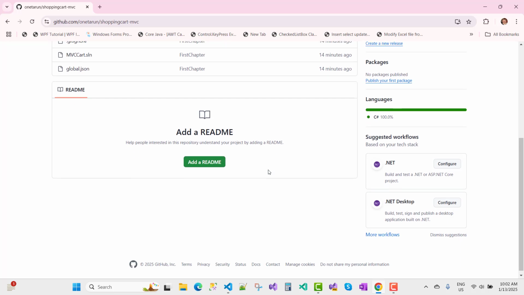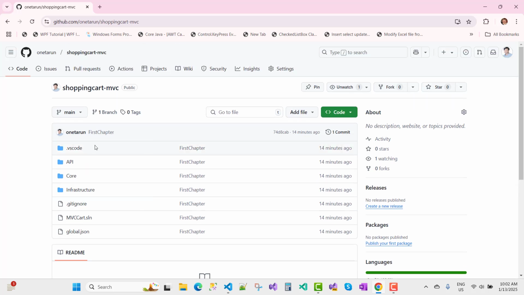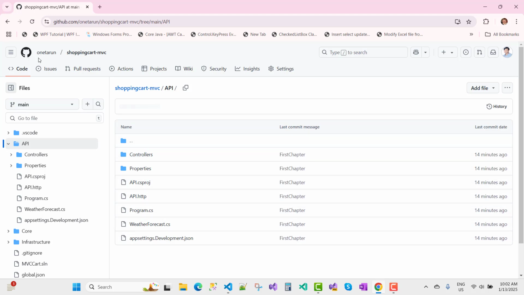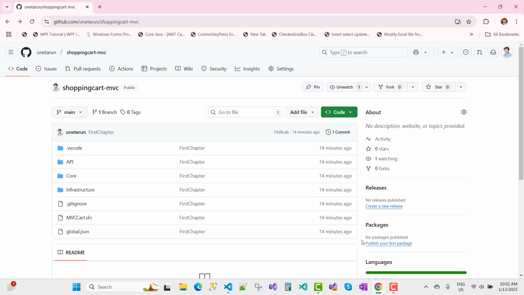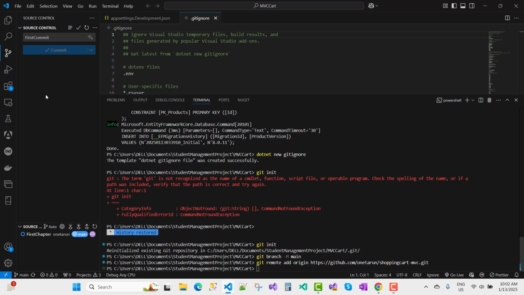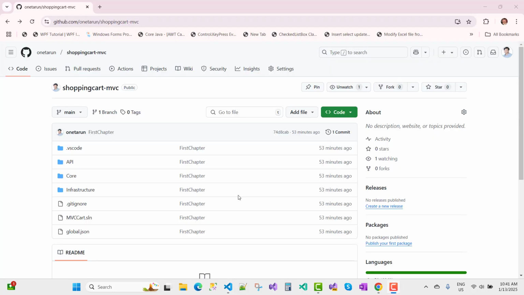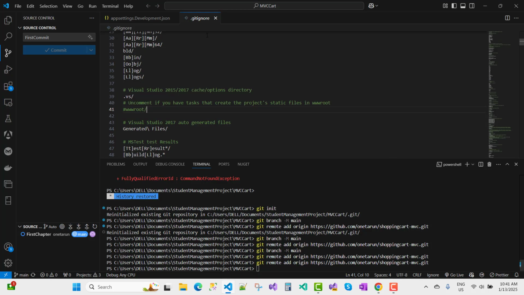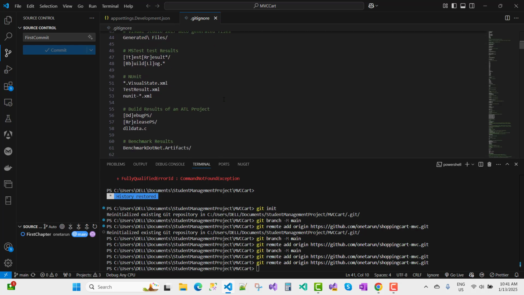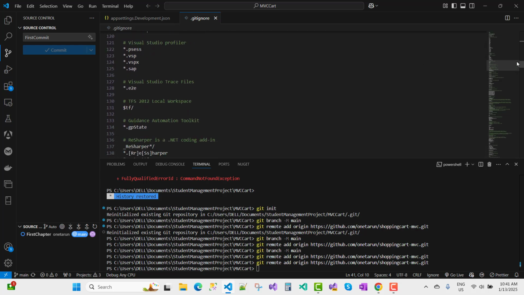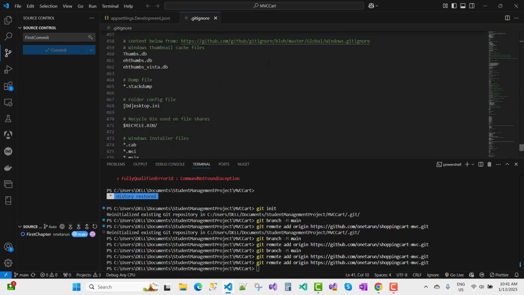Okay, so there is no need to require anything. So that is my API project. You can see that here we have the API projects. Just after that I want to add a repository here, and you know that the git ignore file means everything listed will be ignored.